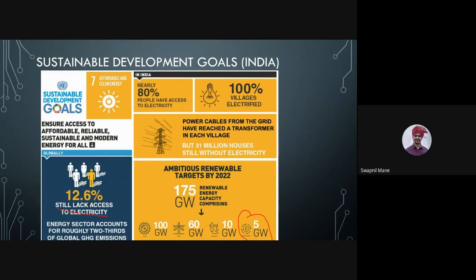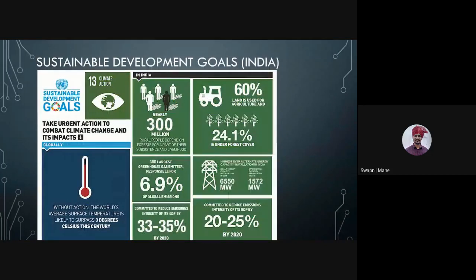Now gigawatt you appreciate, right? So watt, kilowatt, megawatt and gigawatt. Getting the idea? So 100 gigawatt will come from solar, 60 gigawatt will come from wind, 10 gigawatt will come from biomass, and 5 gigawatt will be hybrid sources. This is the affordable and clean energy plan for India.